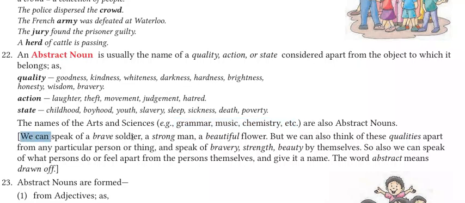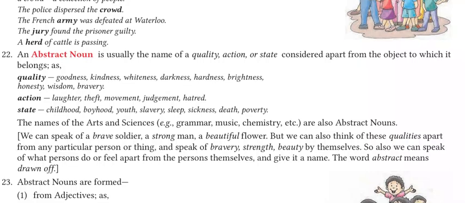We can speak of brave soldier, strong man, and a beautiful flower. So this is all talking about that we can give qualities, but at that time there will be adjective. When we are making them nouns, we should consider changing the words from adjective to nouns. There are ways through which we can make nouns from adjectives.